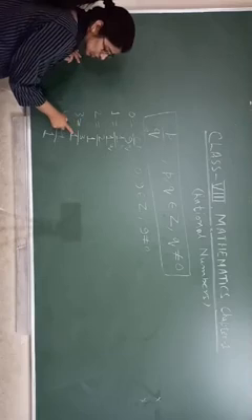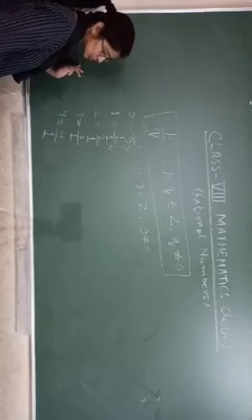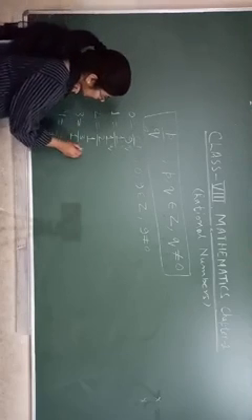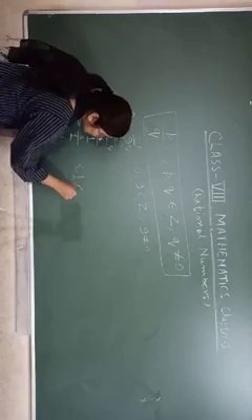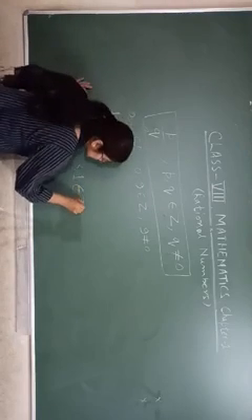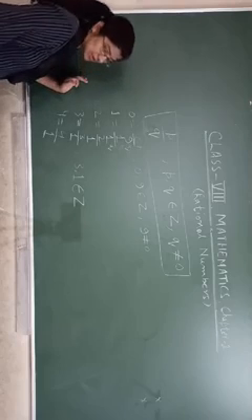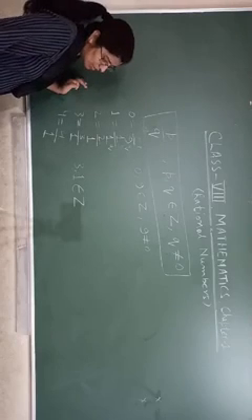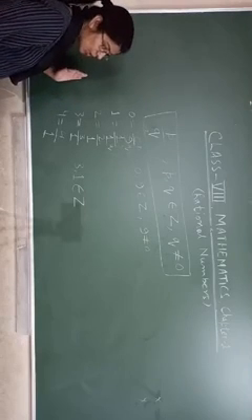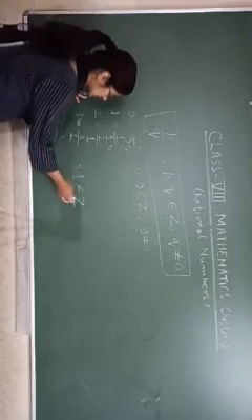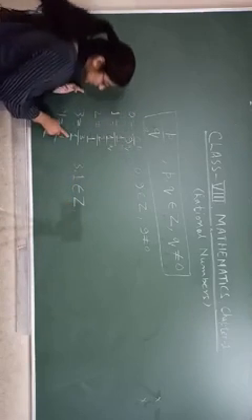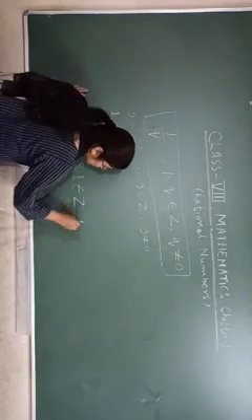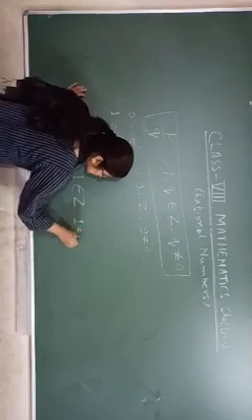Same here, 3 and 1 belong to integers, the capital Z symbol for the set of integers. Here q is 1, and 1 is not equal to 0.